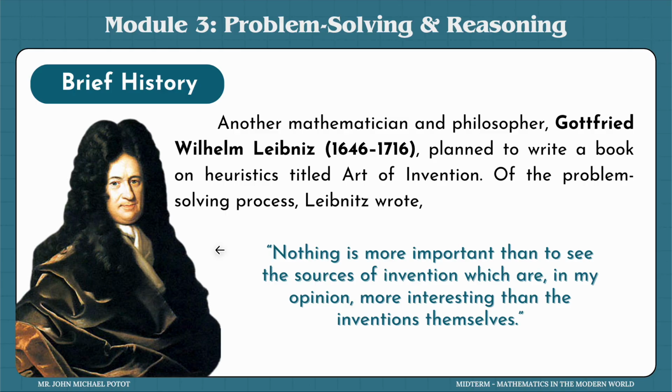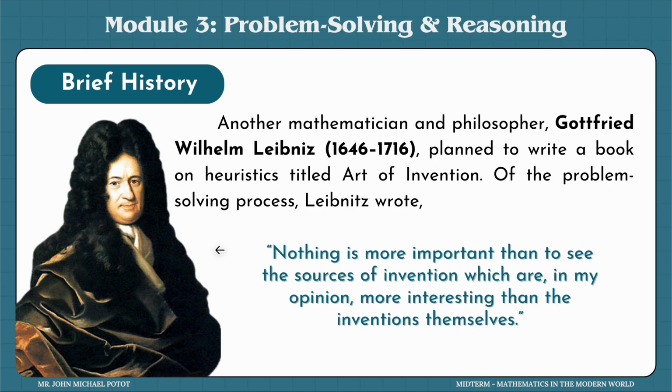They were in different places, yet the mathematicians were able to coincide in their invention of the concept of calculus, and so both of them are now considered the first mathematicians to introduce calculus. But aside from that, Leibniz also wrote a book on heuristics. He called it the art of invention.